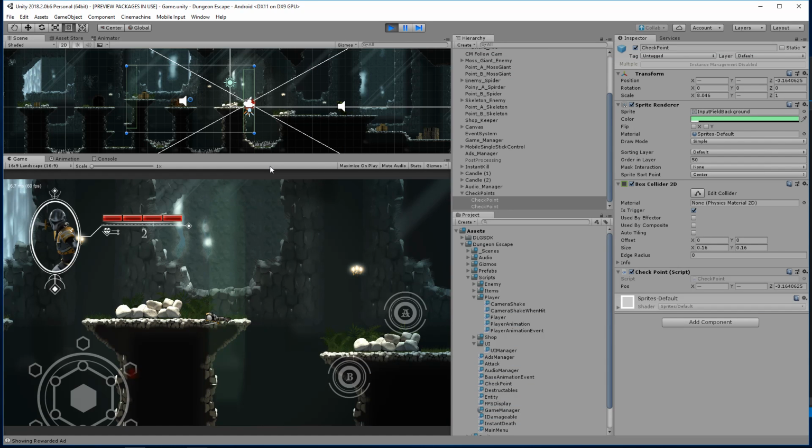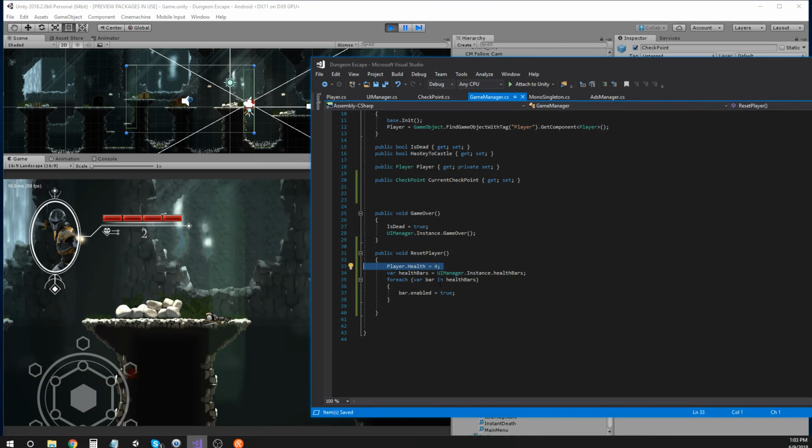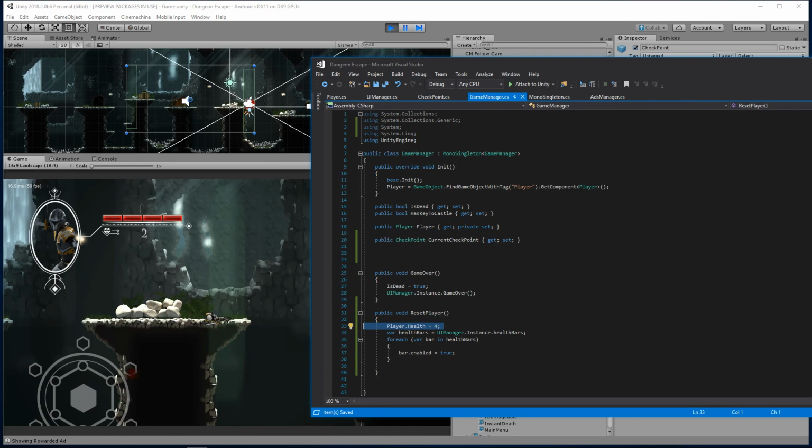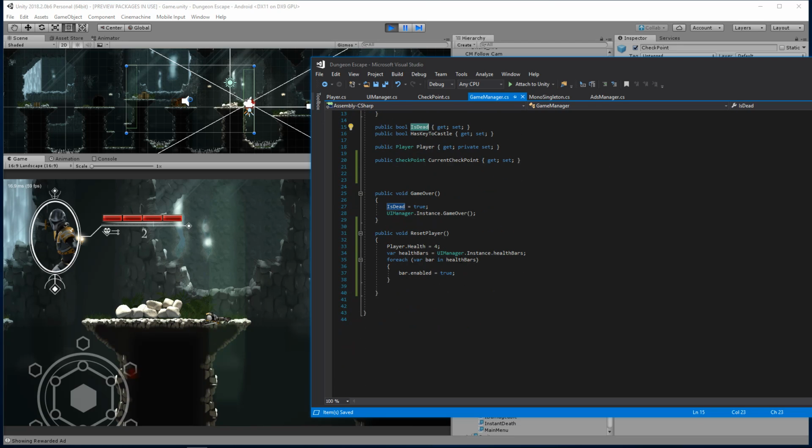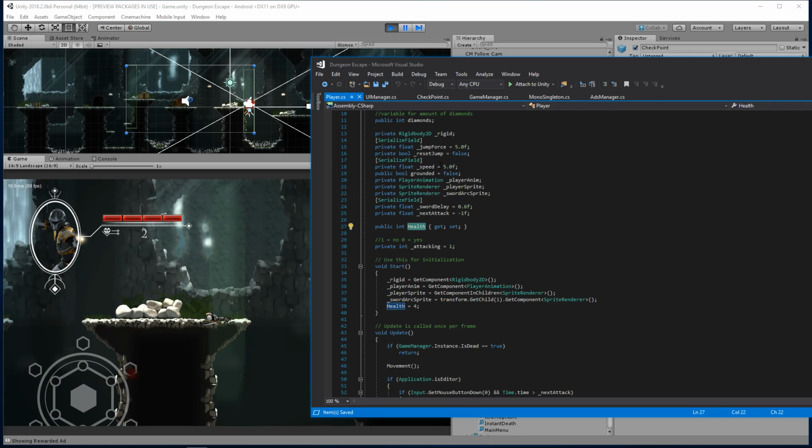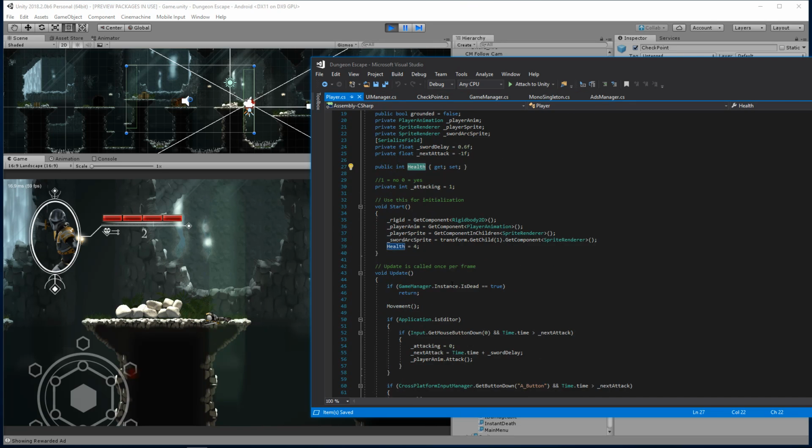So what we need to do now is tell it to go into our idle animation. So we're no longer dead. So we need to basically tell the game manager that, because right now we have a variable here for is dead. So reset player, we're gonna say is dead is set to false. And then now what we need to do is we need to adjust its animation. So here, let's go ahead and say, into our player, we have an animator class that handles all of our animations.